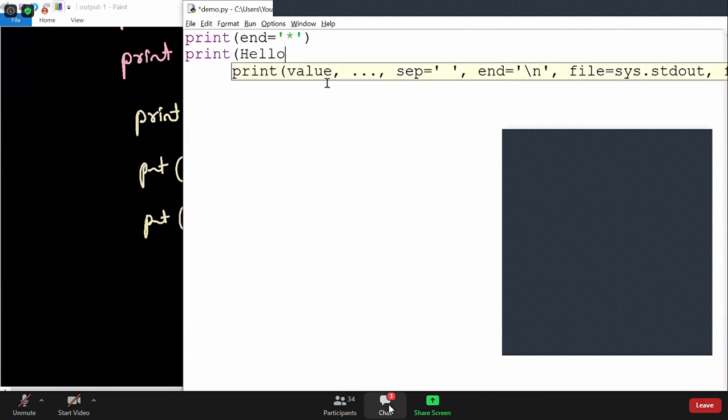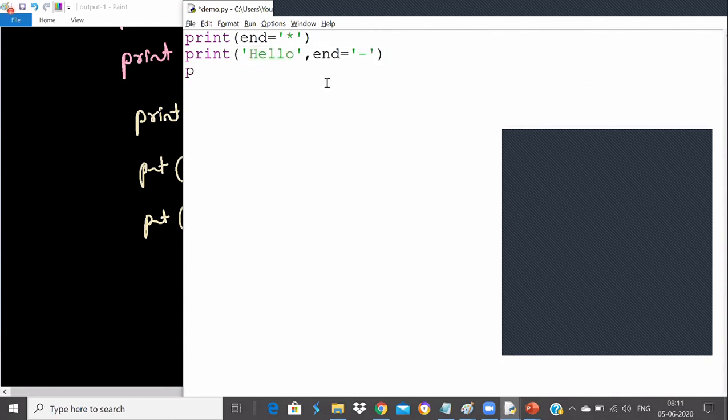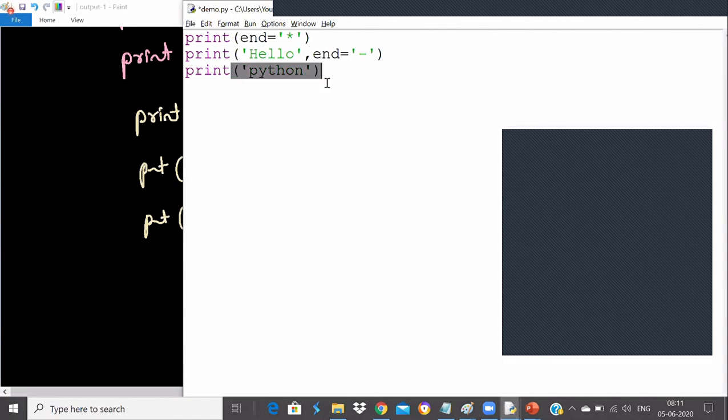Print hello, sorry, it should be in quotes, "hello", comma, end is equal to hyphen. Okay, end is equal to hyphen, and then print Python, maybe single or double quotes, print Python. Okay, and then what will be the output, guys? Tell me, what will be the output now?